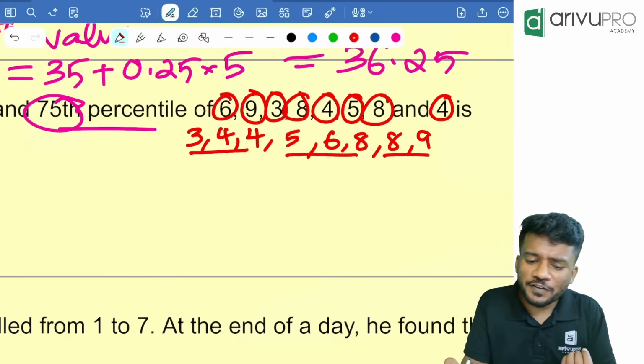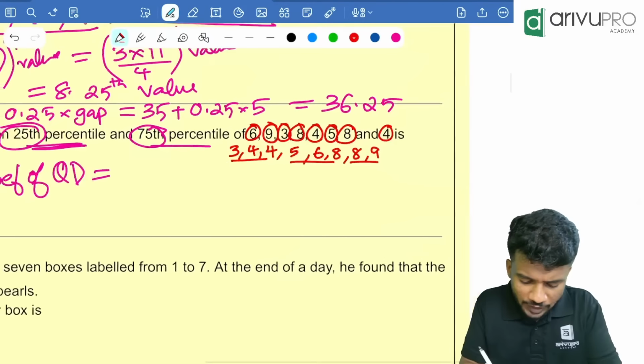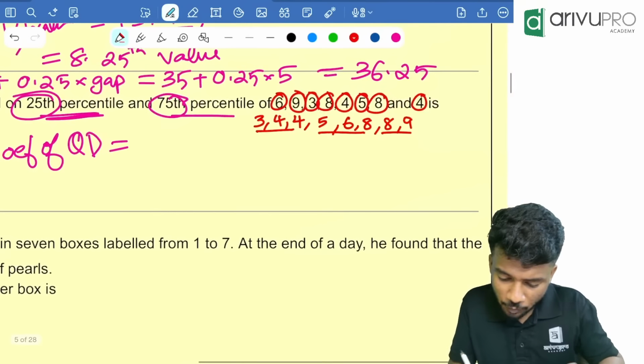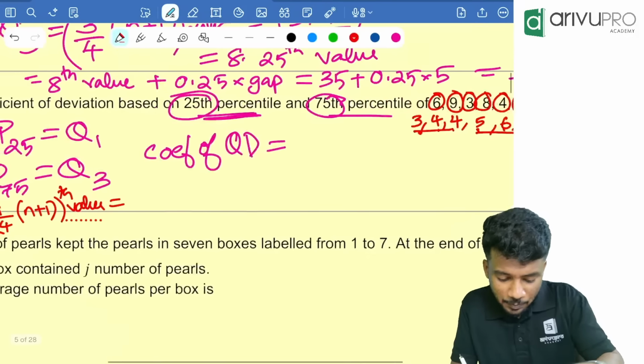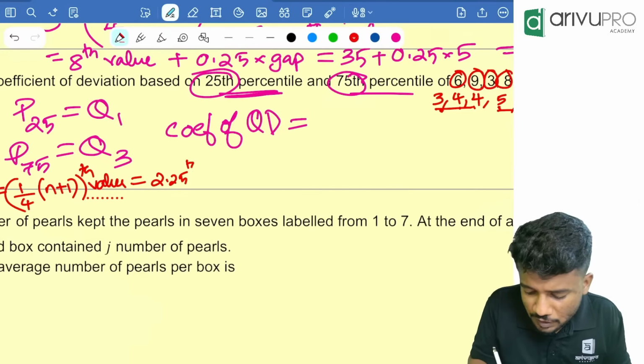First, we are going to find the Q1 value. Q1 is 1 by 4 into n plus 1 value, where n is 8. So 8 plus 1 divided by 4 is 9 divided by 4, which is 2.25 value.